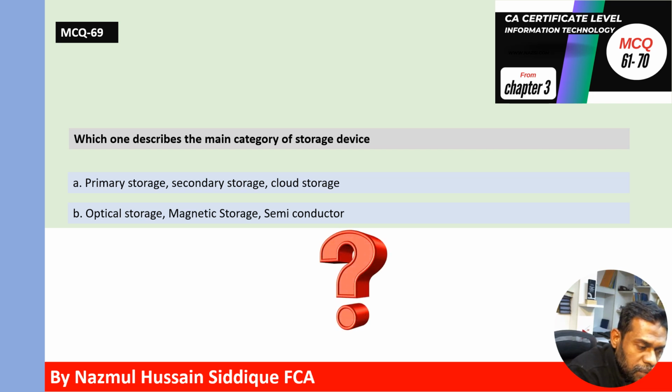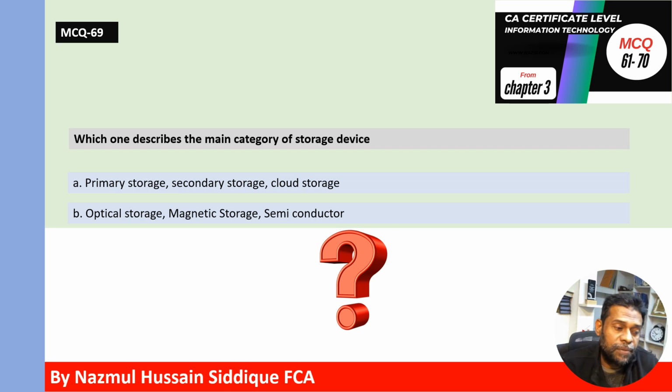Before giving the answer, we should know about the basis of the categorization of storage devices. There are three ways or bases on which the storage devices are categorized. One is known as main category of storage device. Another one is the categorization based on location of the storage devices, and another one is based on volatility of the storage devices.